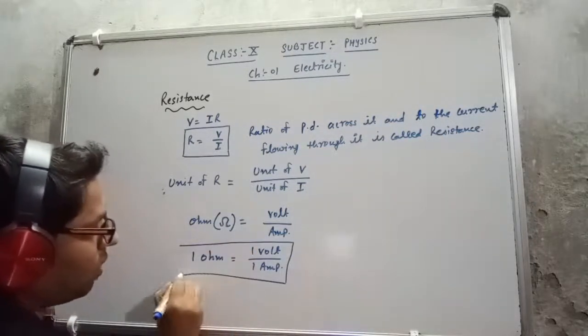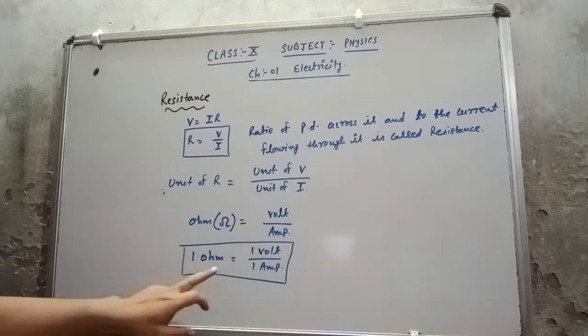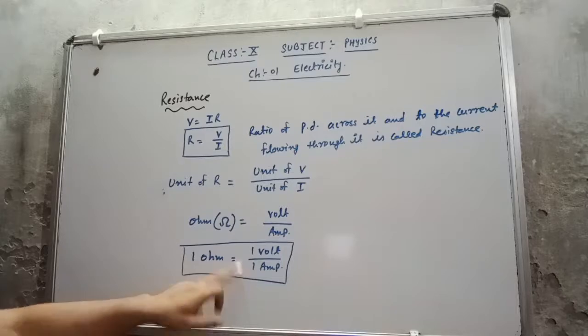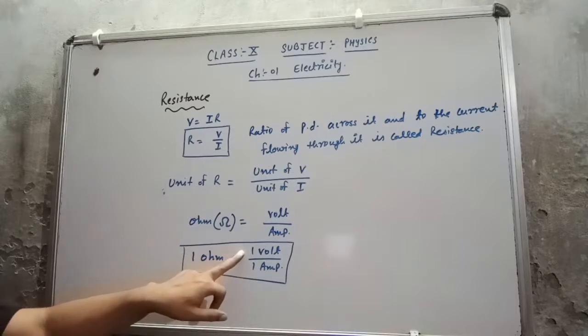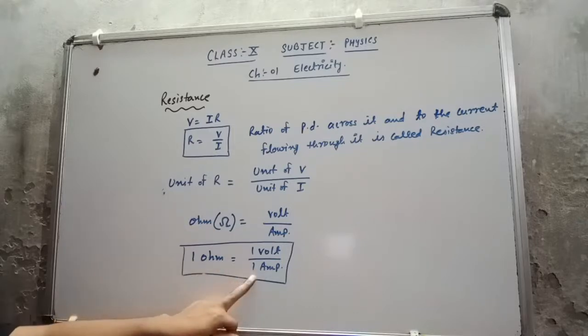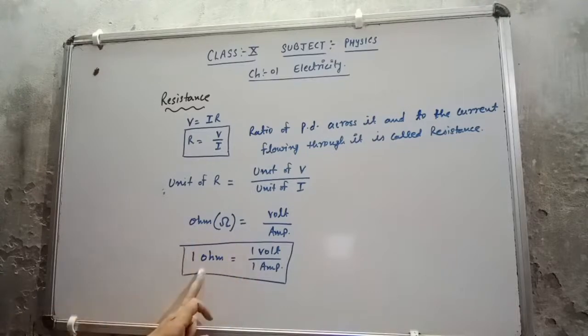We can give the definition from here: if 1 ampere of current flows through the conductor which has 1 volt of potential difference, then the resistance is called 1 ohm.